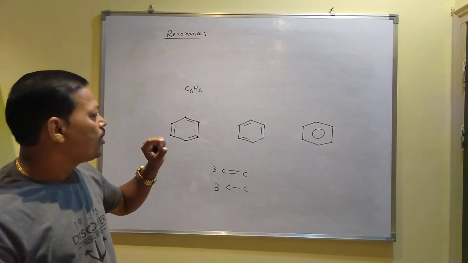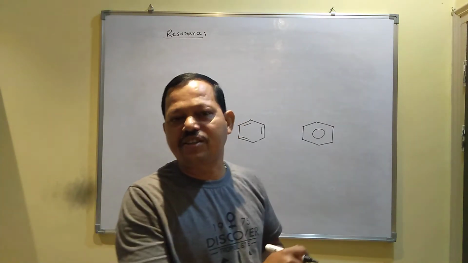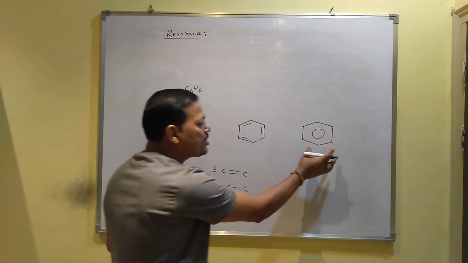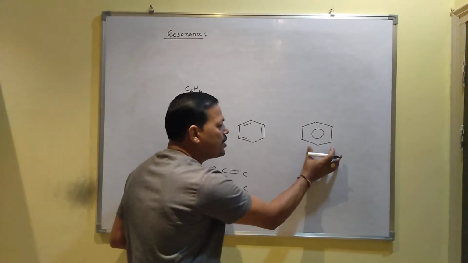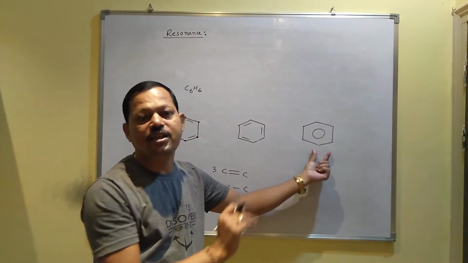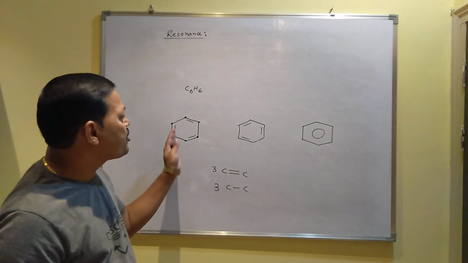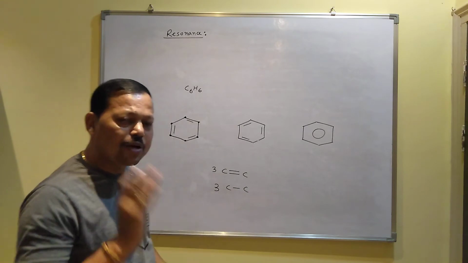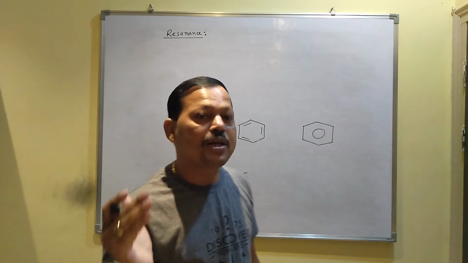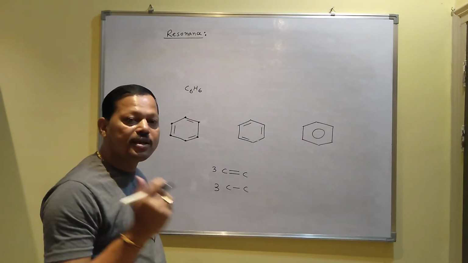Resonance means nothing more than this: in the case of some certain molecules, you can draw two or more different structures, and these structures are called resonance structures. The actual structure, from these contributing structures, is called the resonance hybrid. Actually, the resonance hybrid is the original structure of the compound. There are a number of molecules which can show this type of resonance structure. And one thing you should know, those compounds which can show resonance structures are always stable. For example, benzene. Benzene is highly stable.